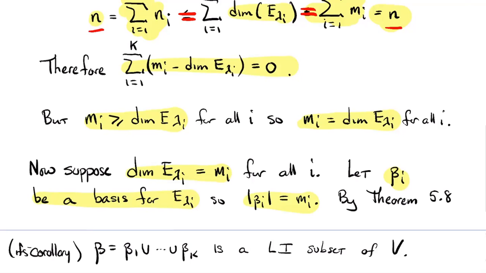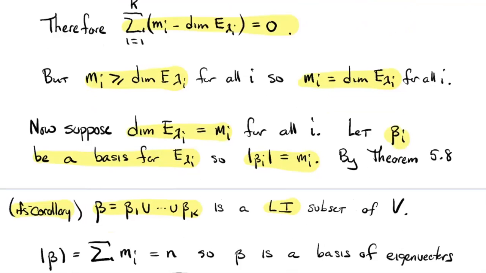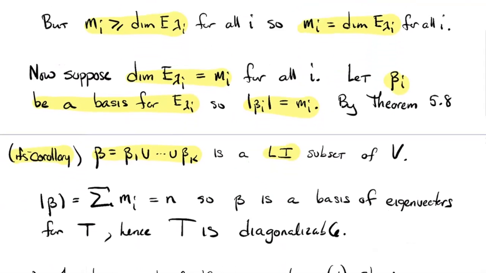So by theorem 5.8, really by its corollary, the union of those things is a linearly independent subset of V, and it's got the right number of elements. Beta would have the sum of these m_i's elements, but that has to sum up to equal n. So beta is a basis because it's a linearly independent subset with the right number of elements, and that means that T is diagonalizable.